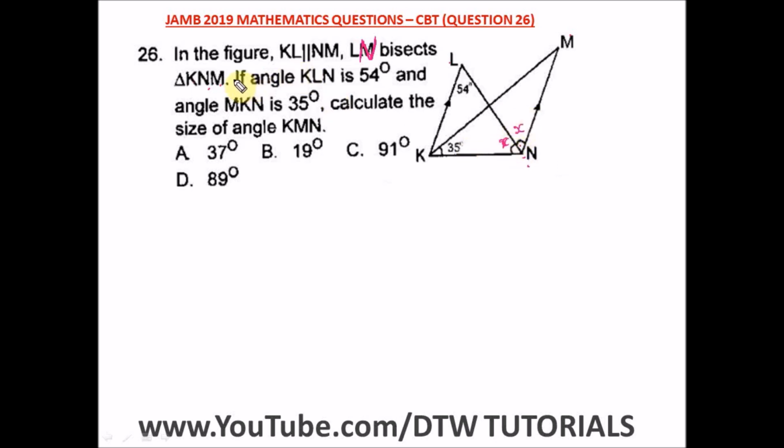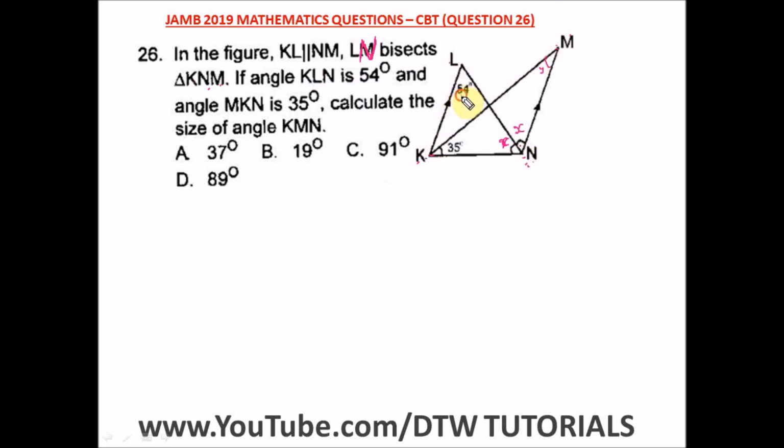It now says if angle KLN is 54 degrees, and angle MKN is 35 degrees, calculate the size of angle KMN. So we're looking for this y. From here, we know that this is a parallel line. KL is parallel to NM.